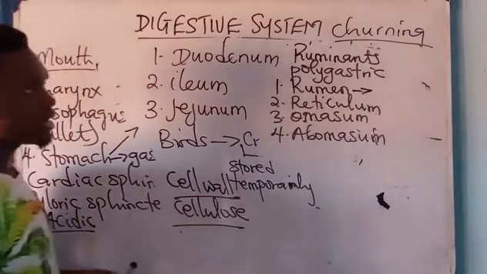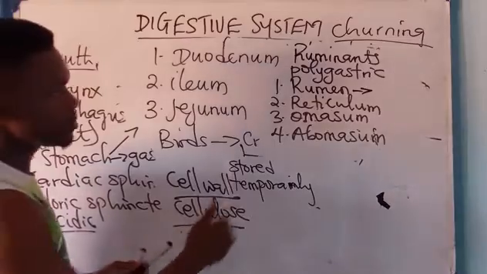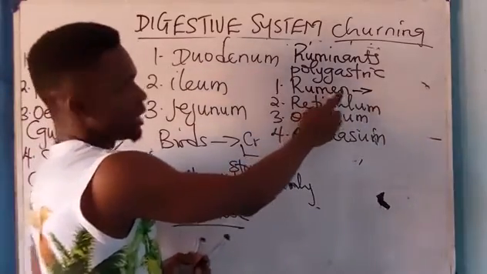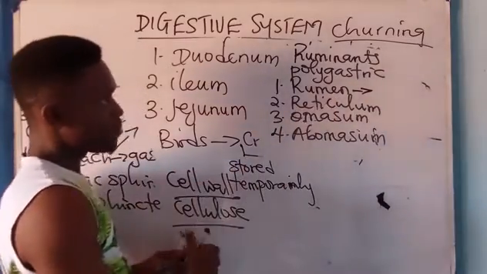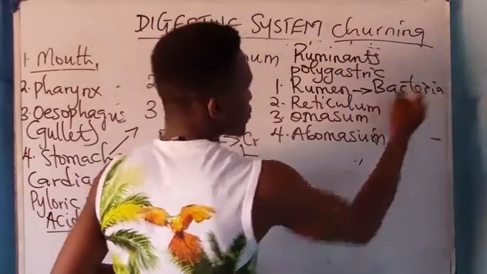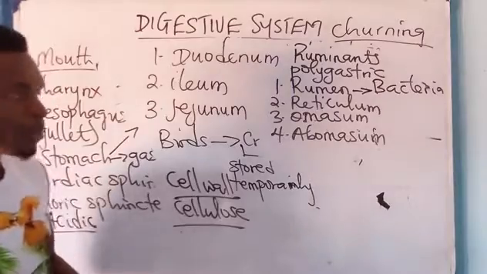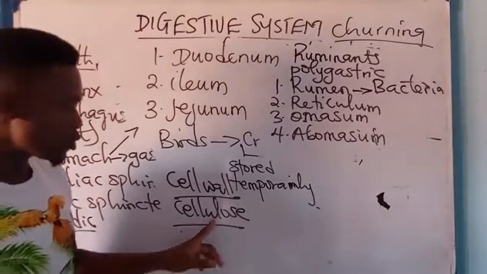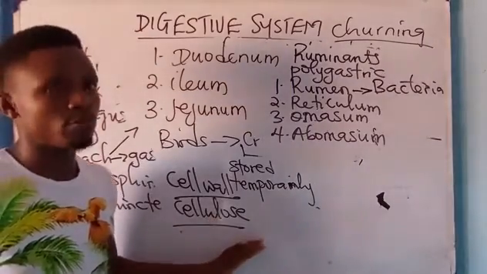Now, in ruminant animals, cellulose is present in the rumen. There are bacteria inside this rumen. The function of this bacteria is to help to break down the cellulose present in the vegetables.